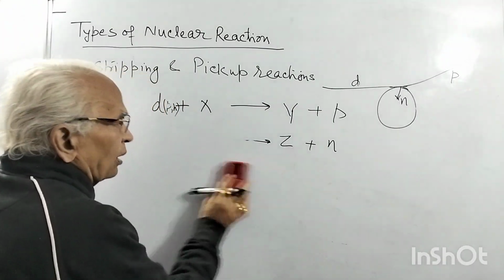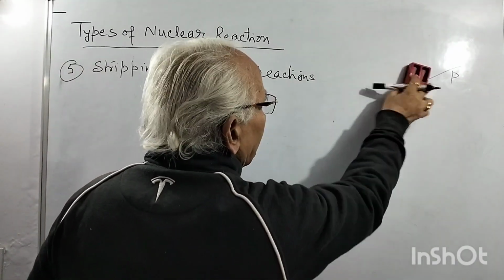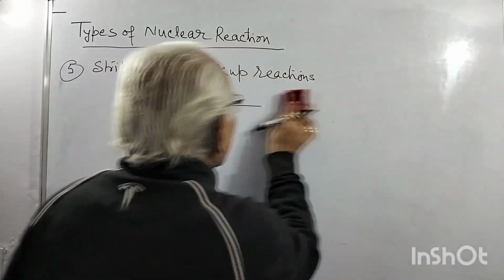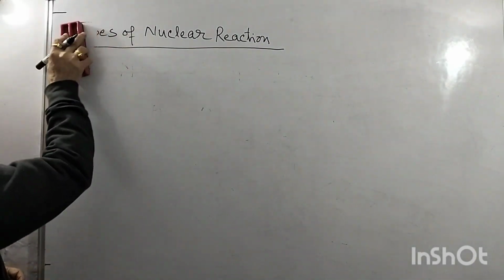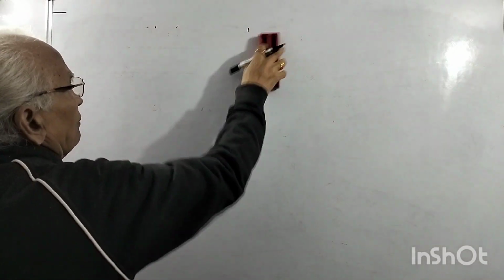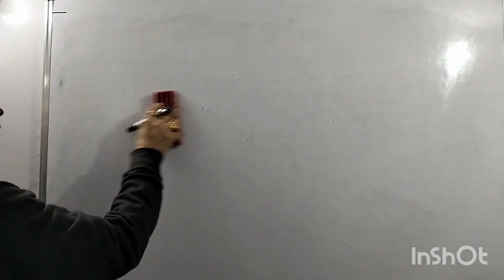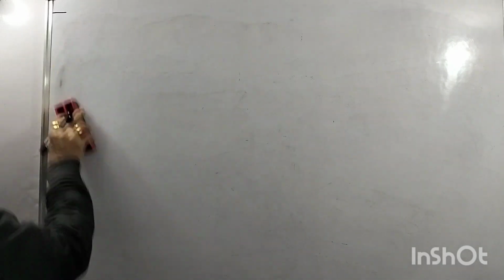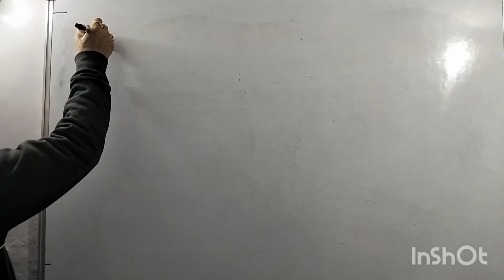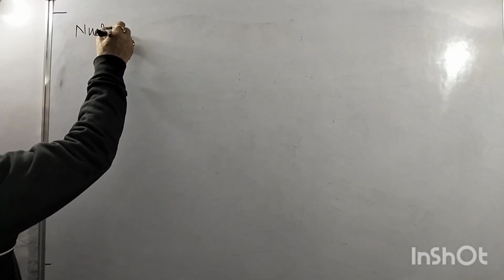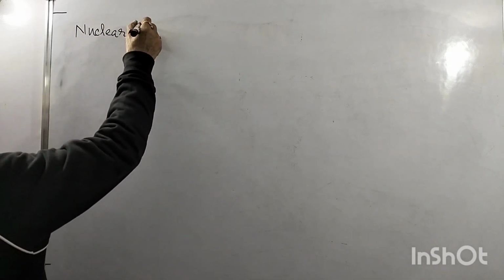Now I will talk about another type of interaction which has got important applications. It is actually a separate branch of research also, and it is a particularly important interaction: nuclear fission.